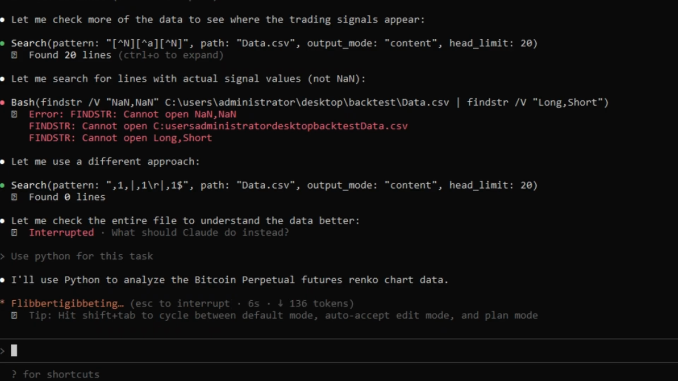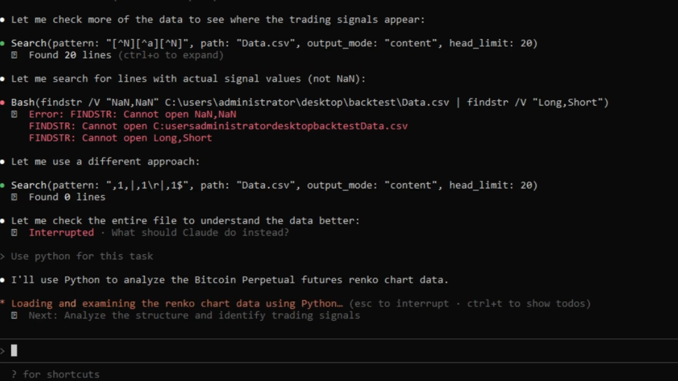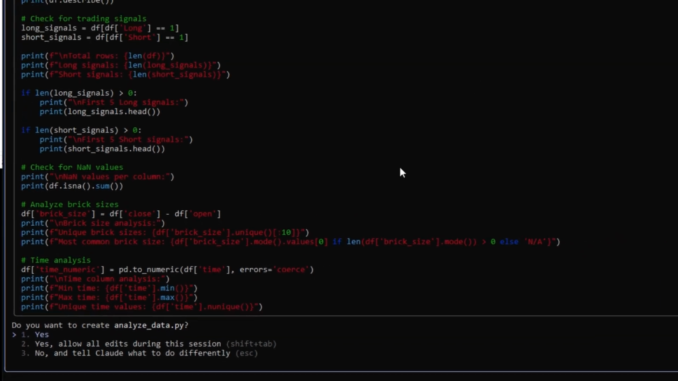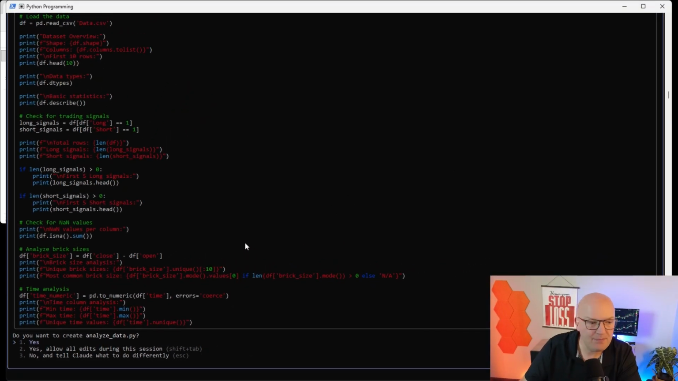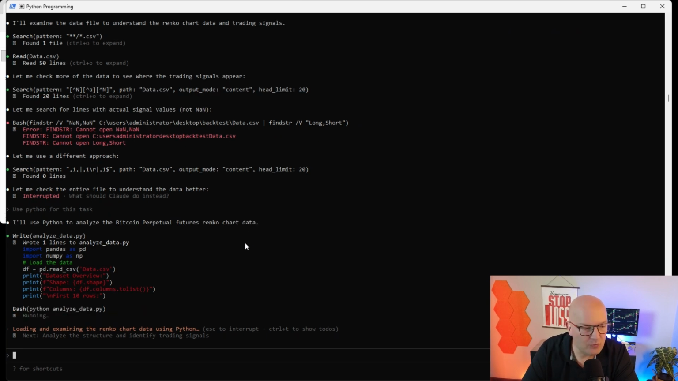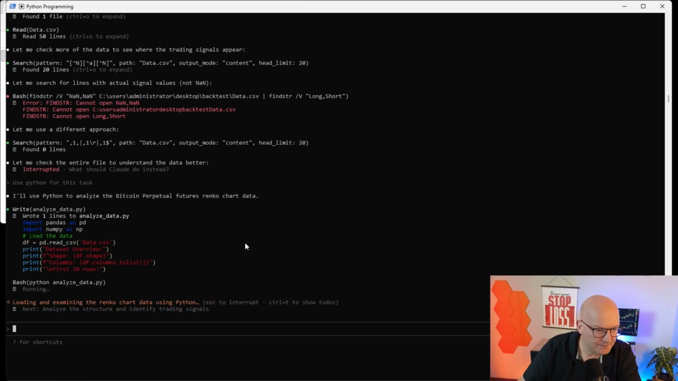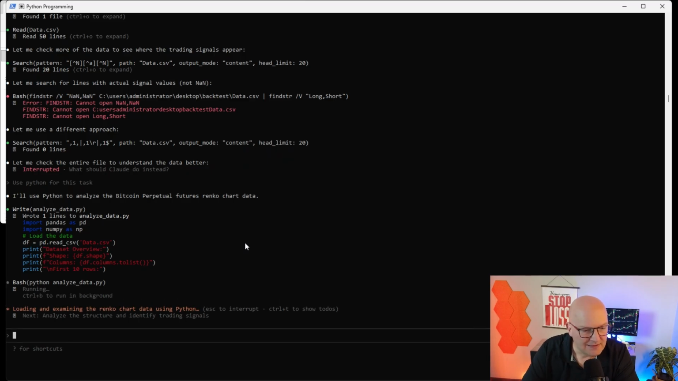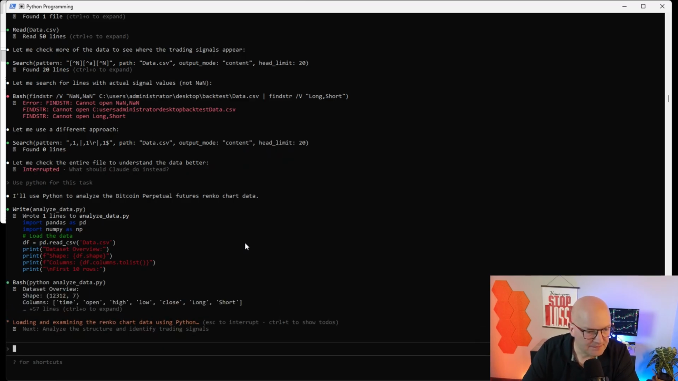It confirms I'll use Python to analyze the Bitcoin perpetual futures Renko chart data. It coded now an analyze data Python file, which I'll confirm that it's allowed to create. And next, I guess it wants to run the file. Here we go. Let's see what the outcome of that is.